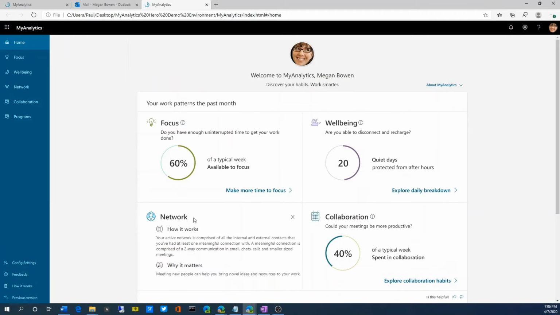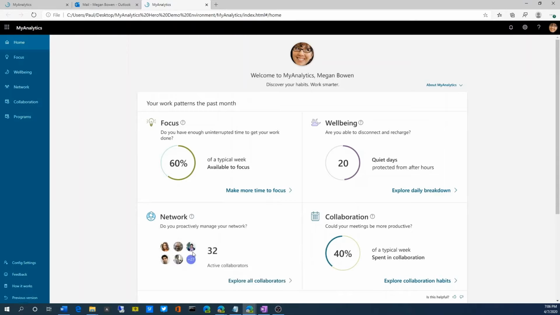My Analytics can also improve Megan's relationships at work by increasing collaboration time, improving team meetings, and growing her professional network. She sees that her network currently includes 32 active collaborations.